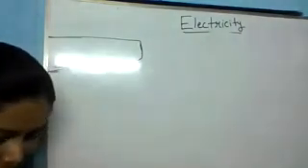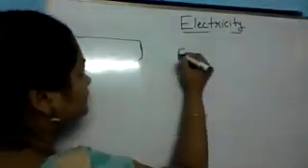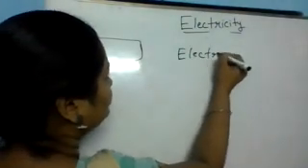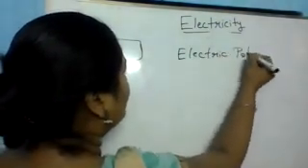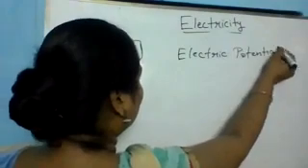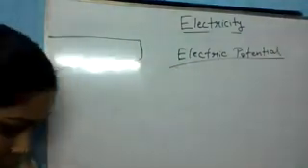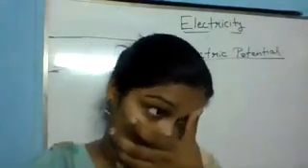The next point is electric potential. Ma'am, it is defined as the work done in moving a unit positive charge from infinity to that point. Okay.